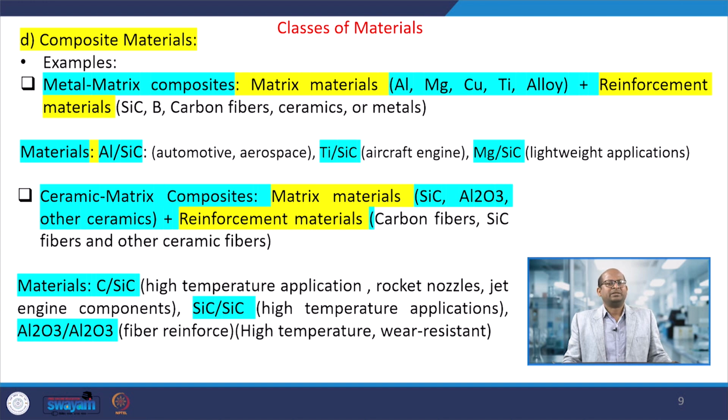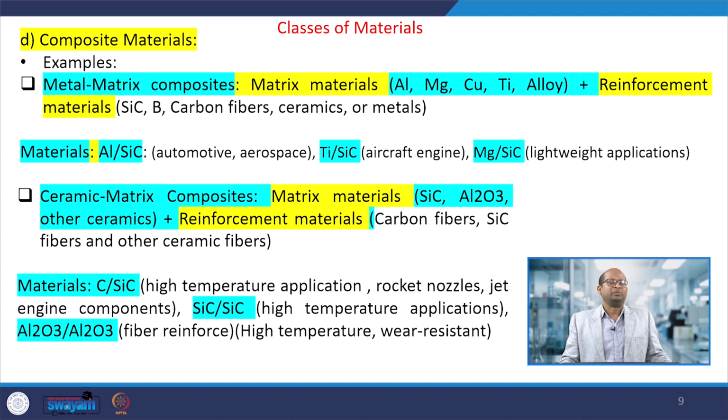Similarly, we can also prepare ceramic matrix composites. Here the matrix material would be silicon carbide, alumina or other ceramic materials, and the reinforcing material may be carbon fibers, silicon carbide fiber or any other ceramic materials or fibers.